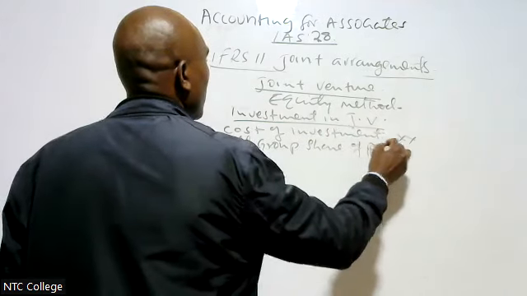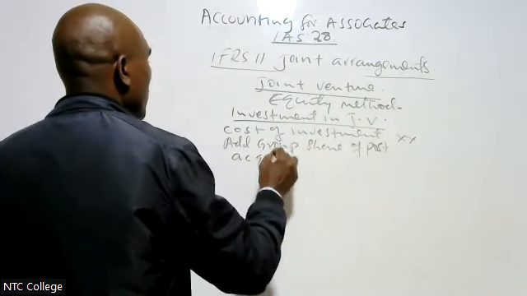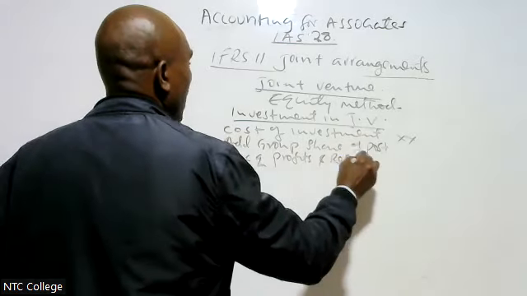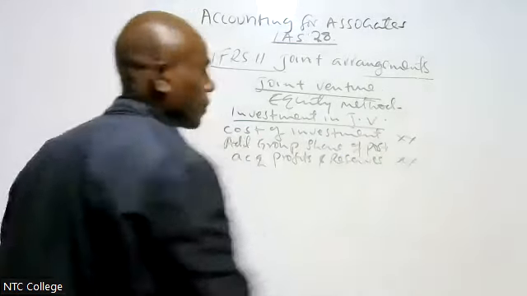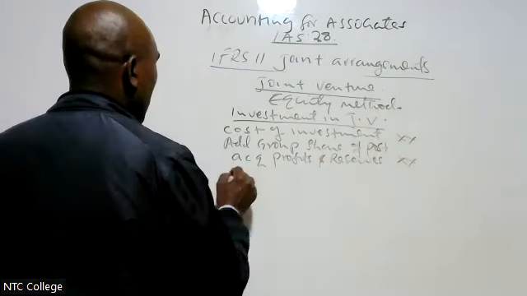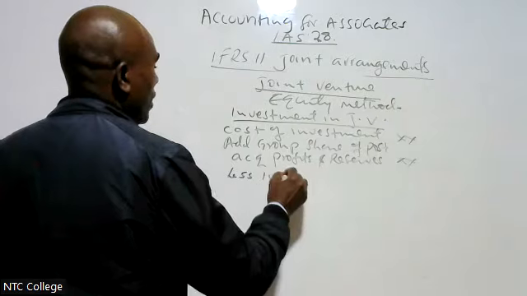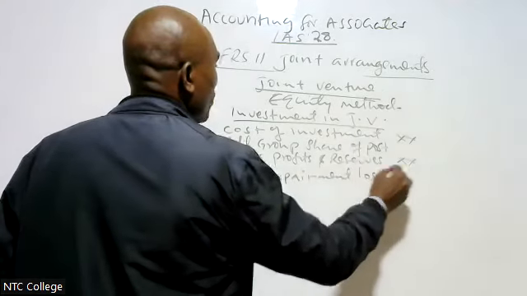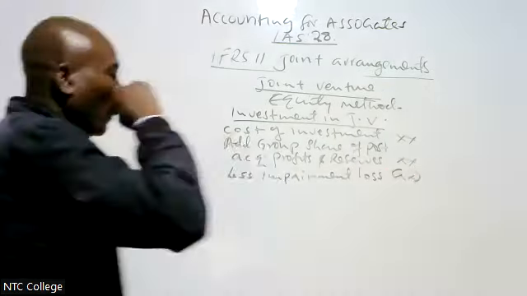I come to add group share of post-acquisition profits and reserves. I come to less impairment loss.